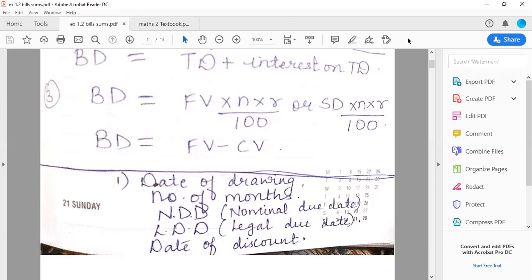Yesterday I explained who is called a drawer, drawee, the nominal due date, the legal due date, and date of discount. So, for a quick revision of what we are going to cover today, consider there are two parties, A and B. A is selling goods to Mr. B for say 5,000 rupees.